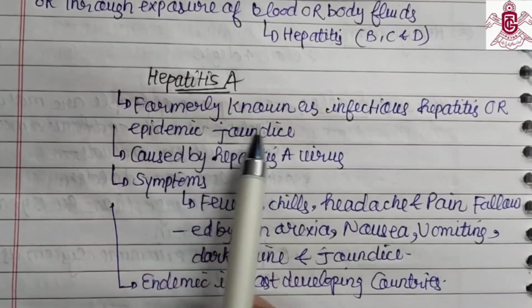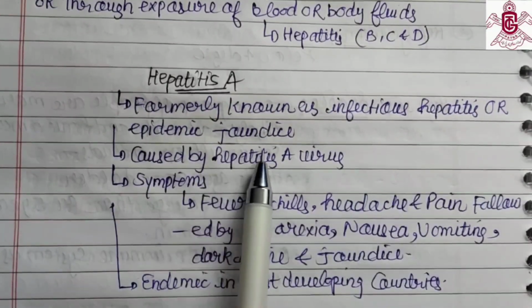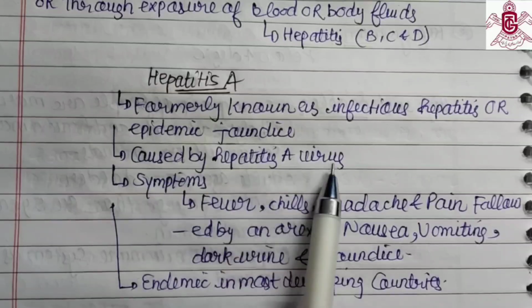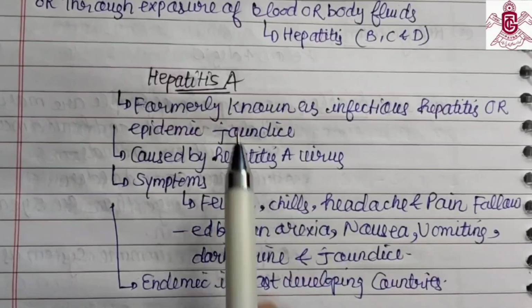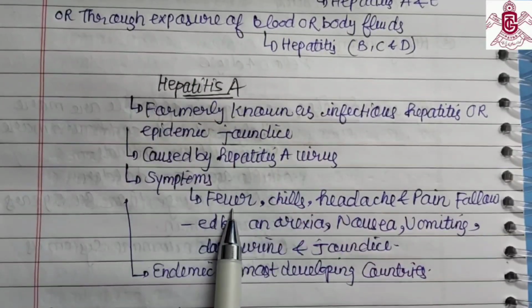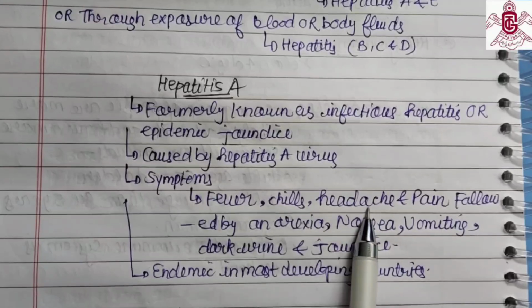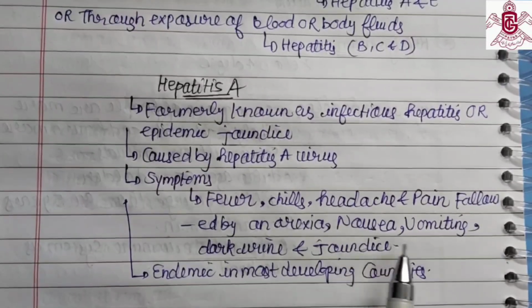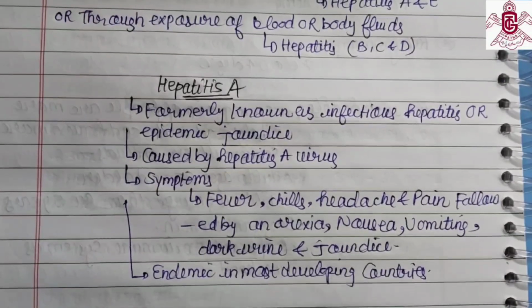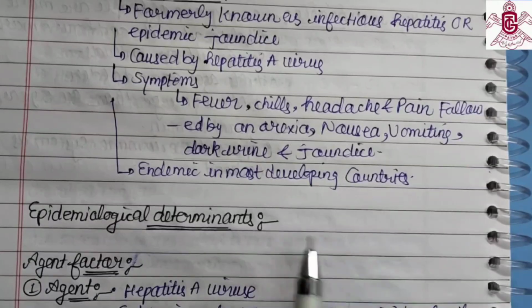Now we start with hepatitis A. Hepatitis A, formerly known as infectious hepatitis or epidemic jaundice, is caused by the hepatitis A virus. Symptoms are fever, chills, headache, pain, followed by anorexia, nausea, vomiting, dark urine, and jaundice. It is endemic in most developing countries.